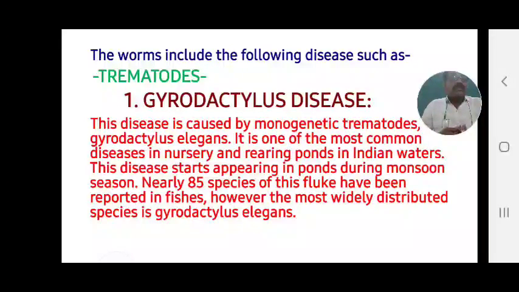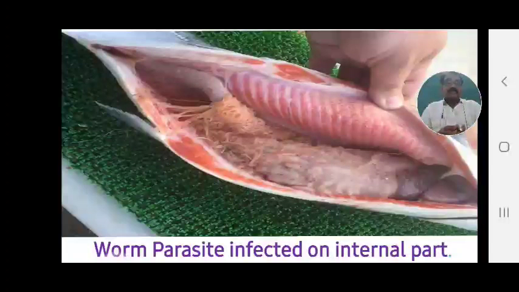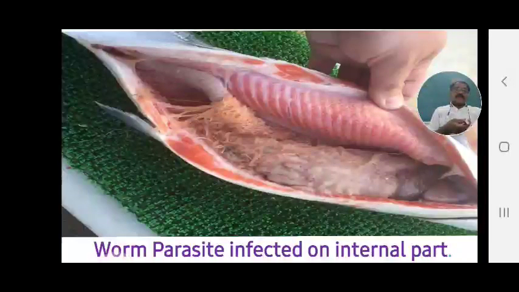The most important and widely spread fish pathogens are fish trematodes, that is the Gyrodactylus elegans. See the figure. In this figure, we can see the internal part of the fish, the visceral organs. This is the heart, and behind the heart are the visceral organs: the esophagus, stomach, intestinal bulb, and below this the air bladder, which is seen as a whitish color.